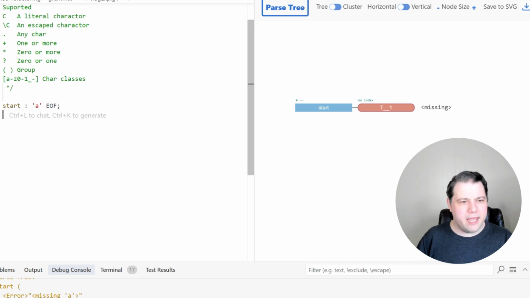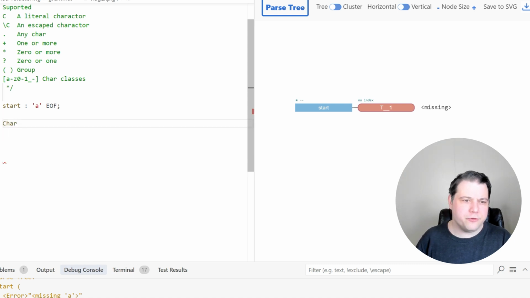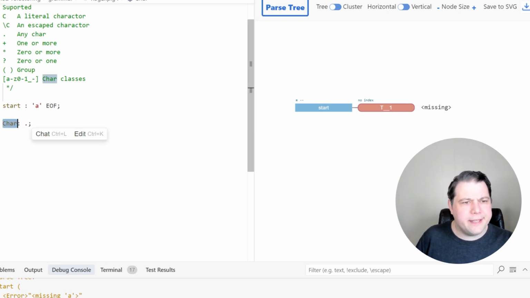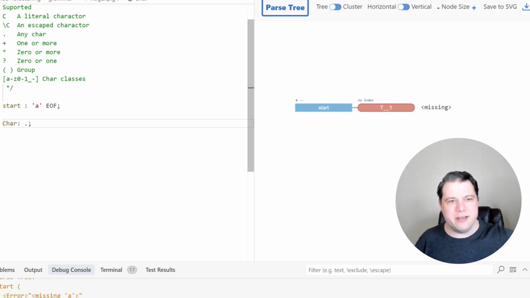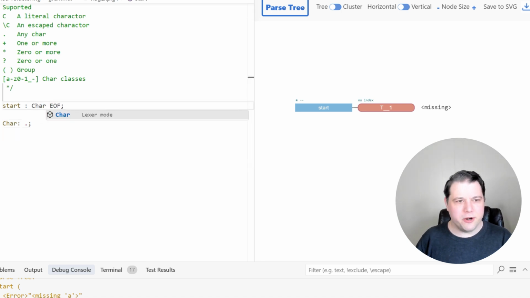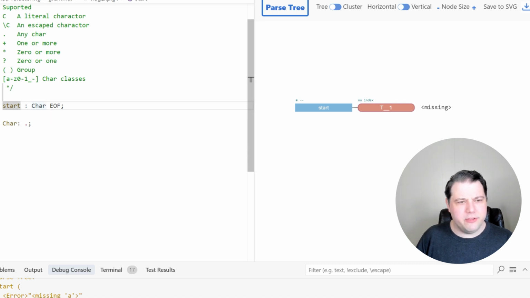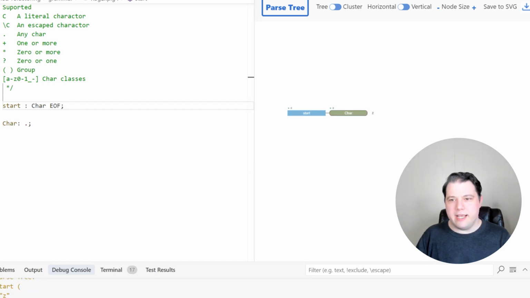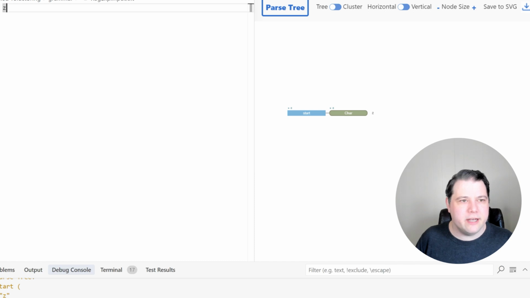So let's make a lexer rule here for a character, char. And notice I'm actually using the regular expression dot to define this, but that's just because Antlr uses that notation, just like regex does. It's not because it has anything to do with the fact that I'm going to define that in the grammar itself. That'll come later. So what can start be? Start of the parsing, I could have a character. That's fine. So does that work? Yes.